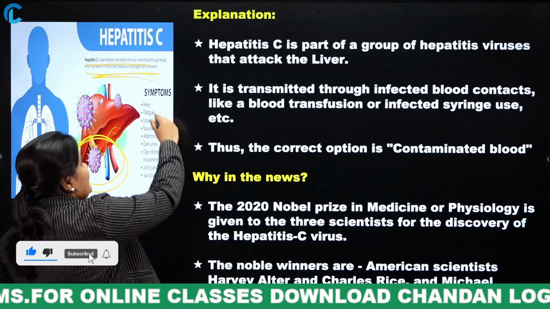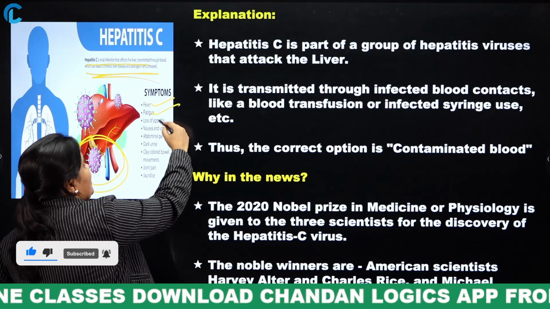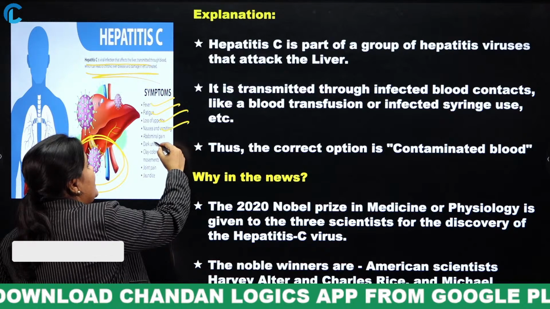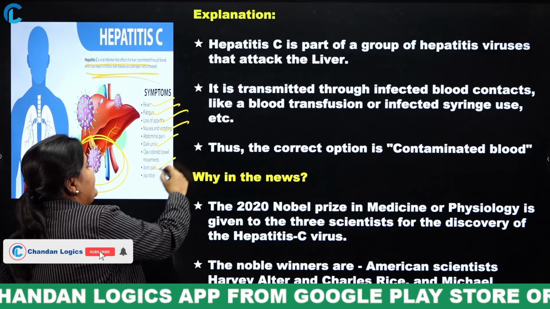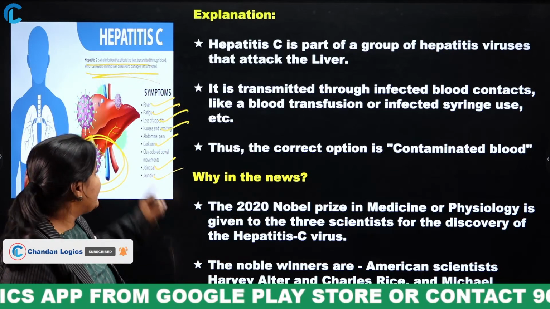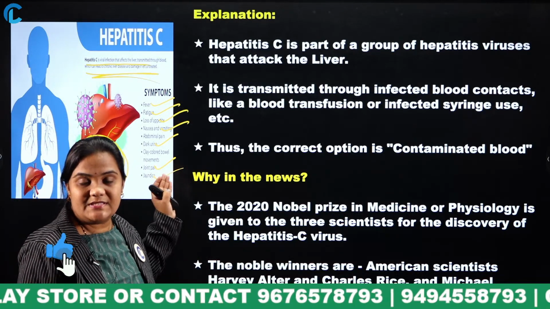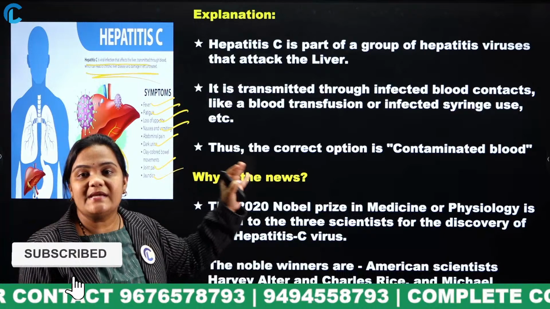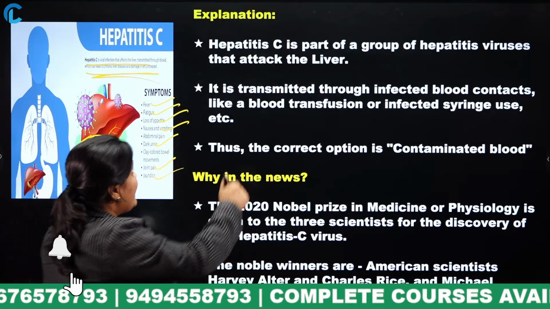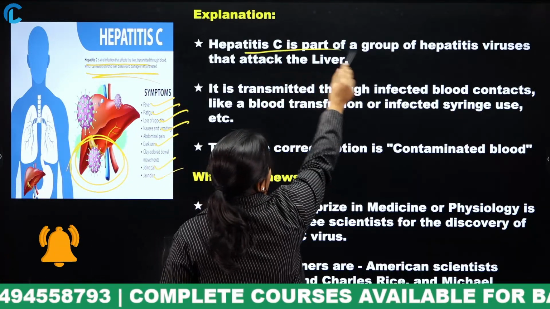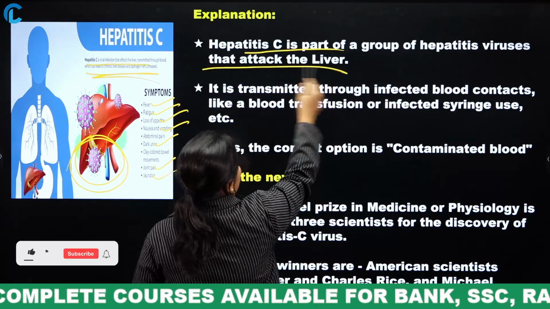What are the symptoms? Fever, fatigue, loss of appetite, nausea and vomiting, dark urine, joint pains, jaundice, clay colored bowel movements. These are some symptoms of this hepatitis C virus. Hepatitis C is part of a group of hepatitis viruses that attack the liver.